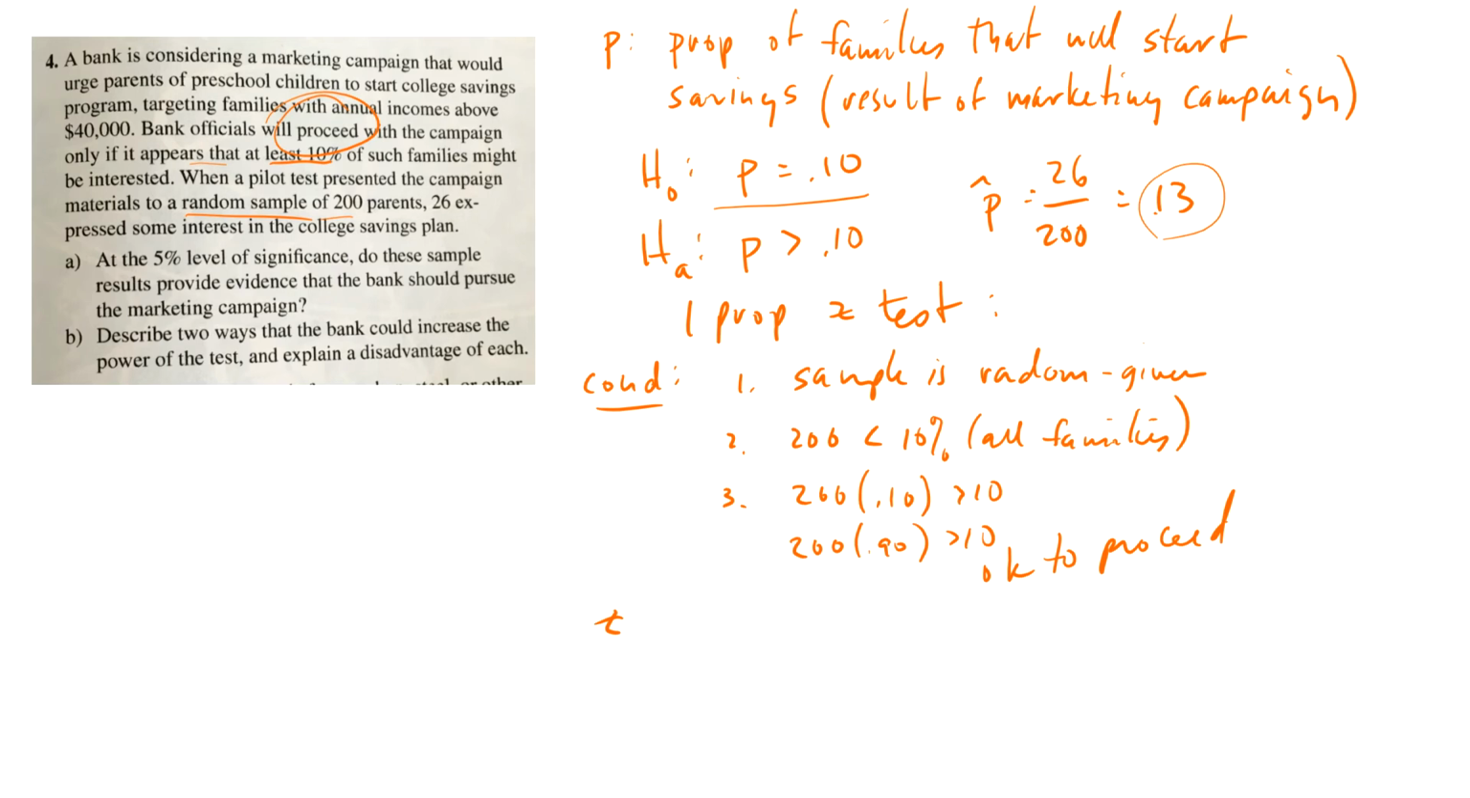Okay, so I'm going to go ahead and do a one prop z-test in my calculator. So stat test, one prop z-test. P0 is 0.10. X is 26. N is 200, right? This right here is your X, and this is your N for the calculator test. And I want to know, is it greater than 10%? So I get Z is 1.41. The p-value is 0.079.